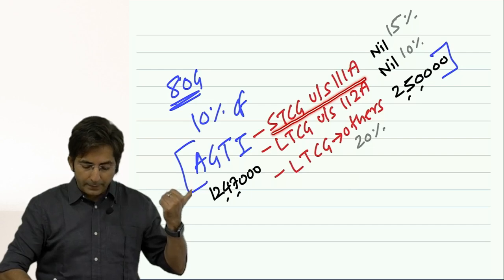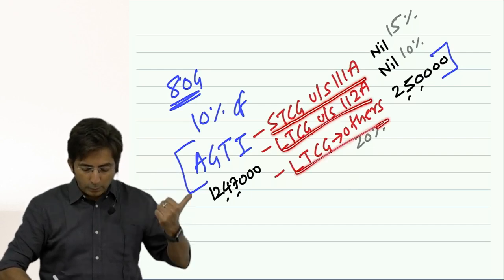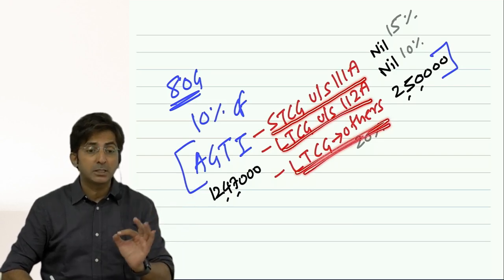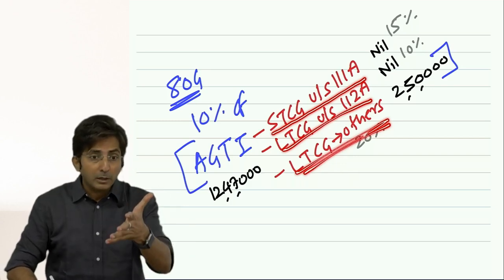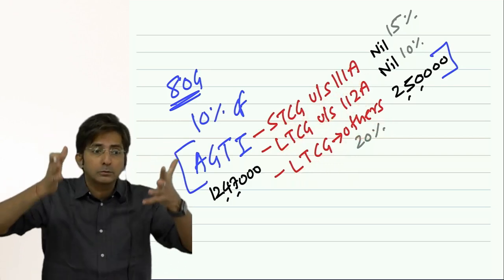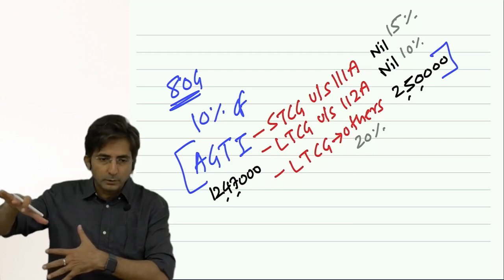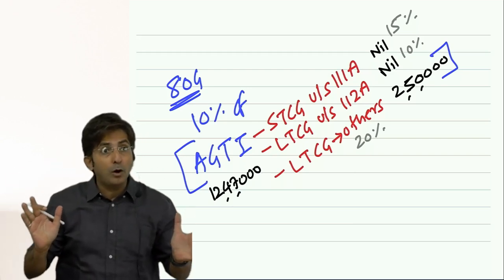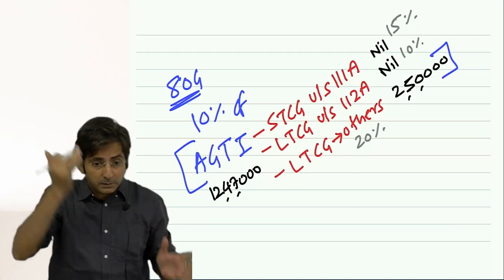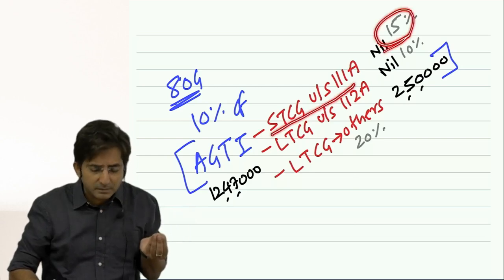Short term capital gain under 111A, long term under 112A, and other long term. These are subject to special and concessional tax rates. You know, the normal tax rate can go up to 30% also. What are the normal rates? I will explain soon. But just remember roughly right now, a normal tax rate can go up to 30%. But see, these incomes are subject to only 15% tax.